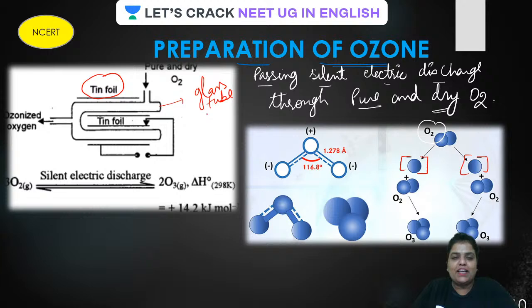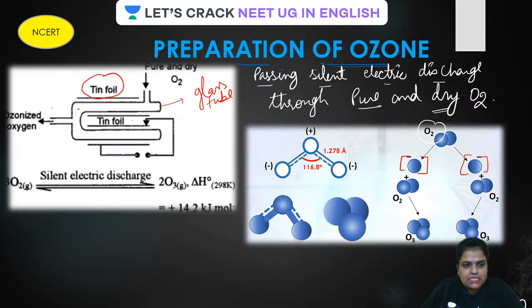Guys, this glass tube is there. To this glass tube you can see there is an outer tin foil and there is an inner tin foil as well. There is a tin foil outside the glass tube as well as inside. And what has happened? Electric discharge between the inner and outer tube is produced.